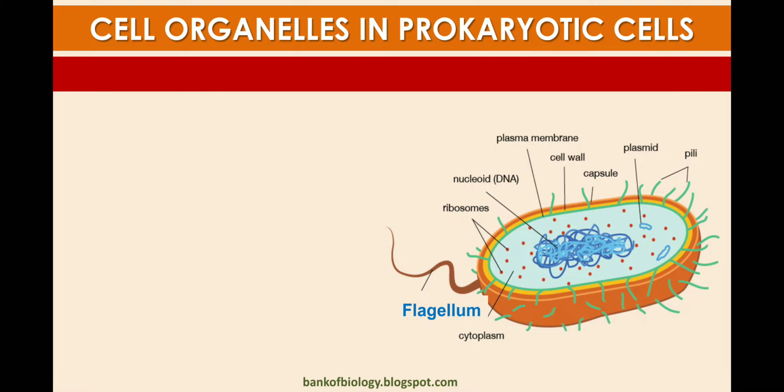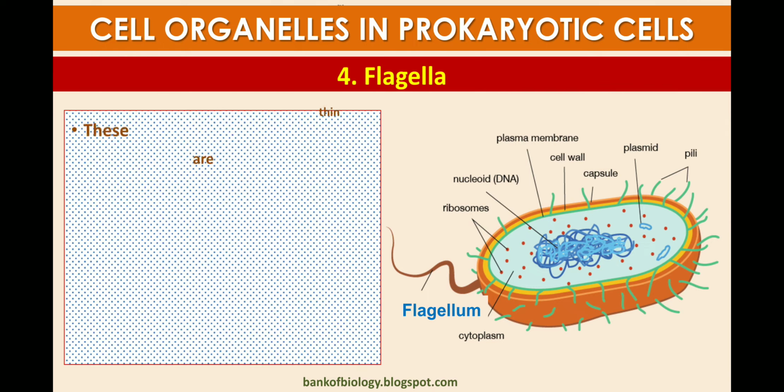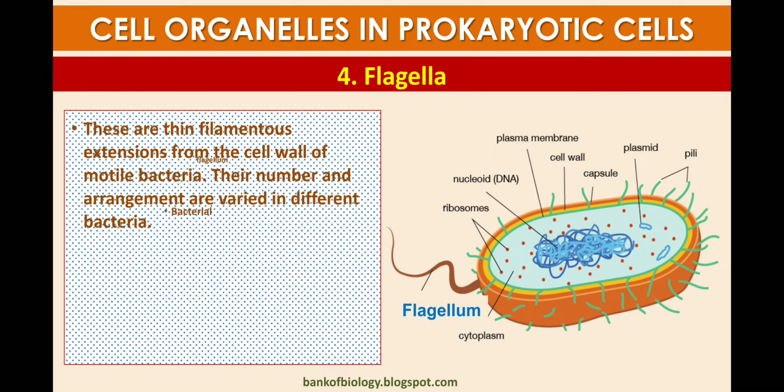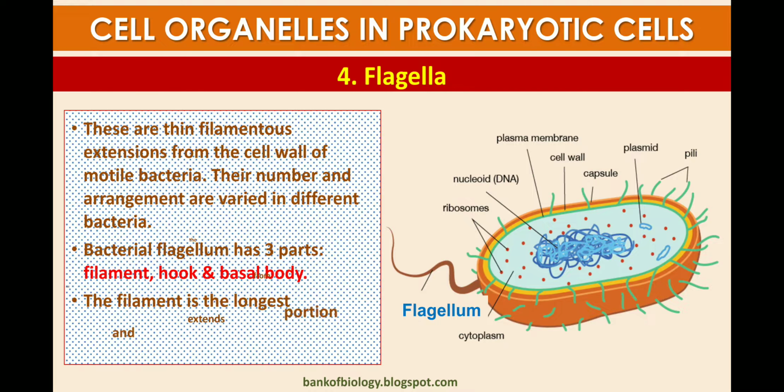The fourth component is the flagellum. These are filamentous extensions from the cell wall of motile bacteria, and their number and arrangement vary in different bacteria. A bacterial flagellum has three parts: filament, hook and basal body.